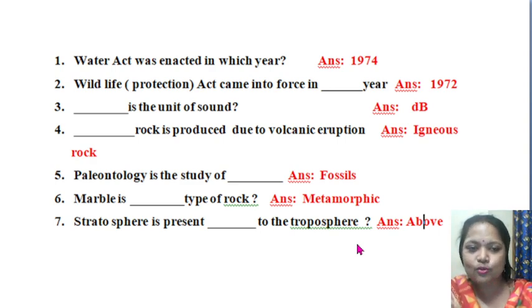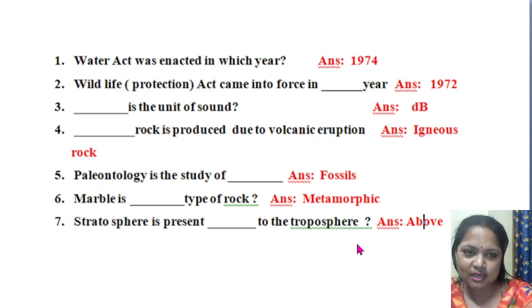The first and second questions are based on the environmental law section. In the law section, you have learned about different acts: Water Act, Air Act, Wildlife Protection Act, then Forest Act.